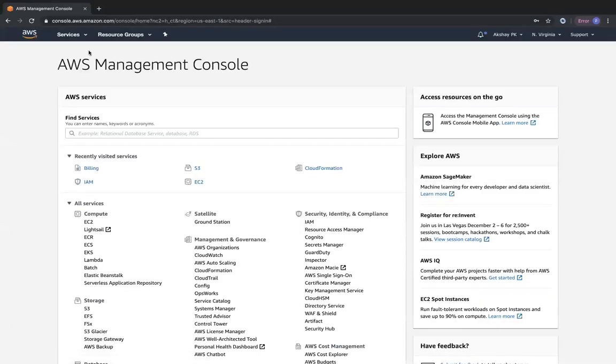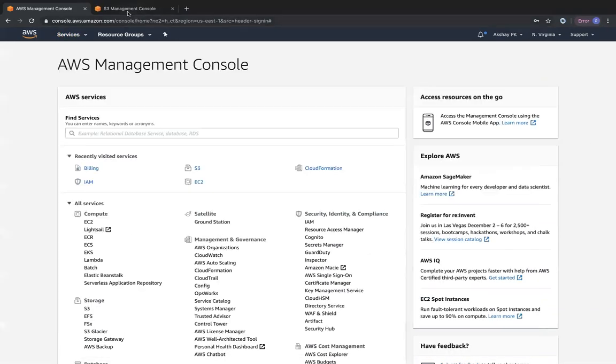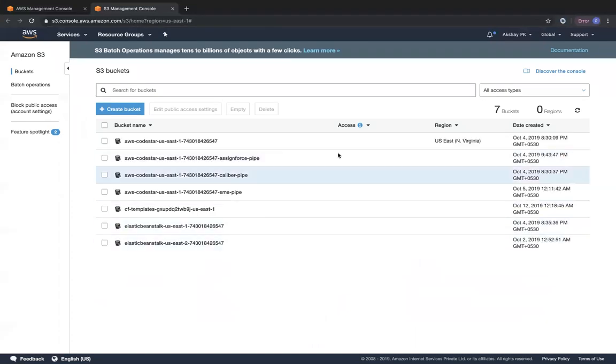Okay, so once we have logged in, you can go on to services and choose S3 under storage. I'm going to open it in a new tab. So this is the landing page of S3 that you get.